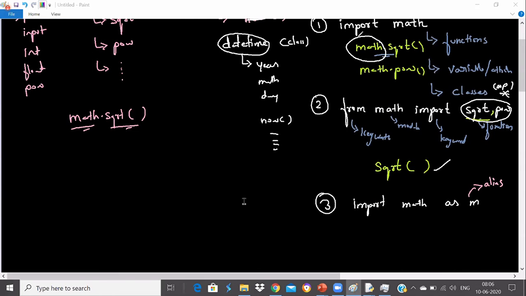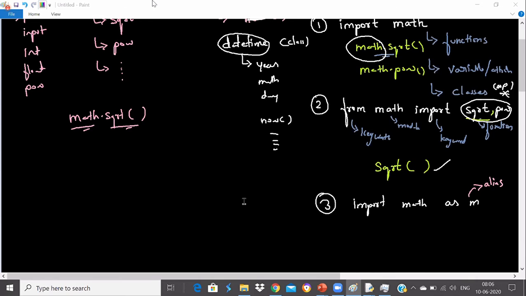So you will come across different syntax. Please don't get confused when you see import math, or when you see the from keyword importing only that particular one, or you find a star there, or import math as m, where m is an alias name. You are saying please use this alias name for using the function, because using the module name every time is not good. So you can give a short name for that.